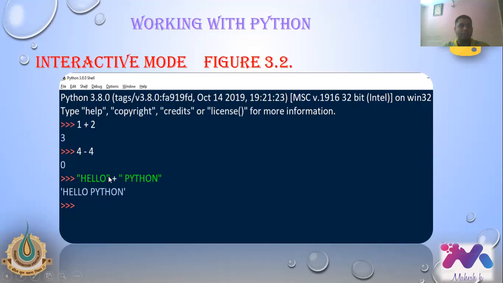Within double quotes, it's nothing but a string. We can use single quotes also. Then afterwards, I use a plus sign. Then again, double quotes. I left one space. Then I wrote Python. Close the double quotes. When you press enter, you will get the answer within single quotes, hello Python. But if you observe in the output, there's one blank space between the O and P, because I left the space in the second string after the plus. That is the reason for the gap in between the given two strings, right?